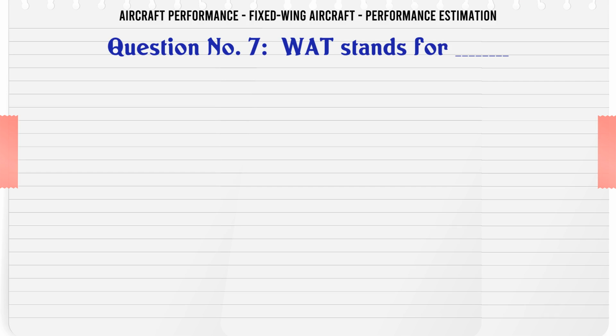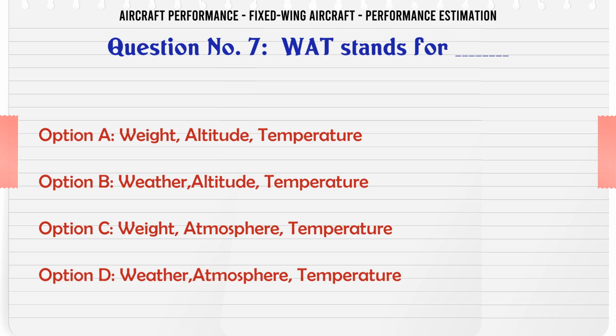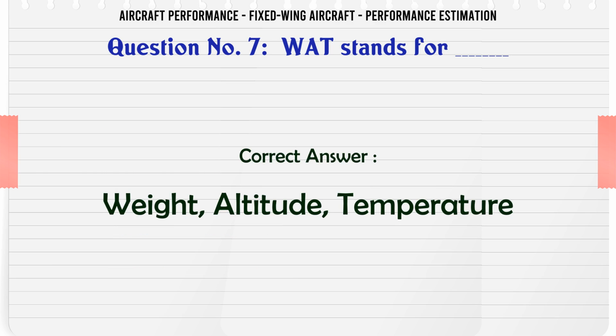What does WAT stand for? A. Weight altitude temperature. B. Weather altitude temperature. C. Weight atmosphere temperature. D. Weather atmosphere temperature. The correct answer is weight altitude temperature.